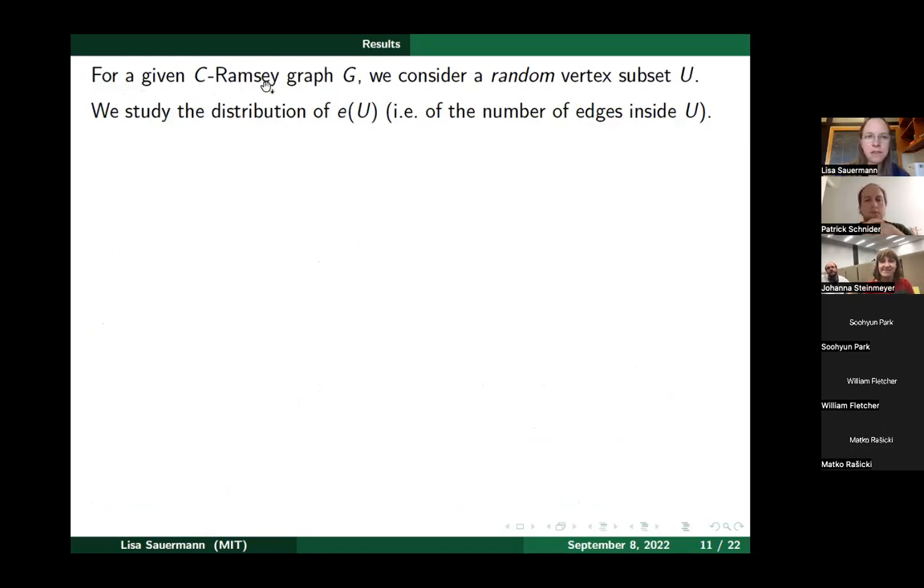Okay, so here I'll state this more precisely in just a second, but let me just repeat the setup. So we are in a C-Ramsey graph G. What we want to do is consider a random vertex subset U. And so now we want to study the distribution of this random variable E of U, the number of edges inside U. So G is given as a C-Ramsey graph, and U is where the randomness comes from. We include every vertex with probability a half independently, and so E of U is a random variable counting the number of edges inside U.